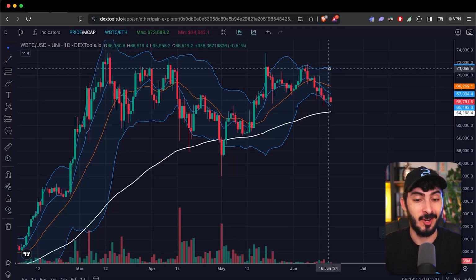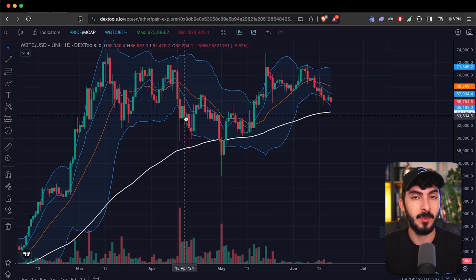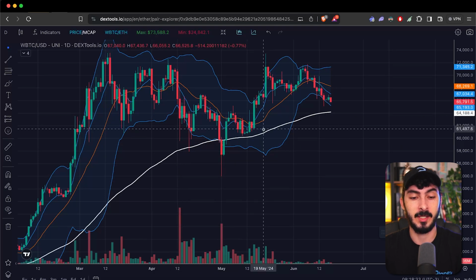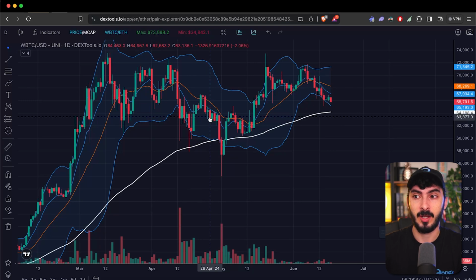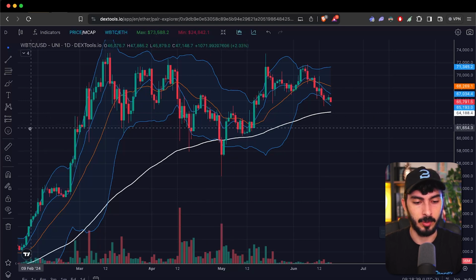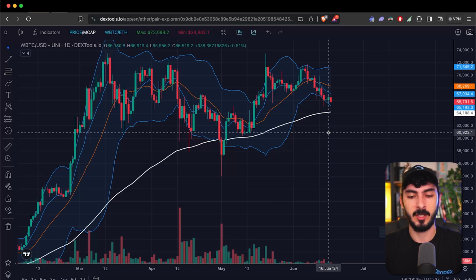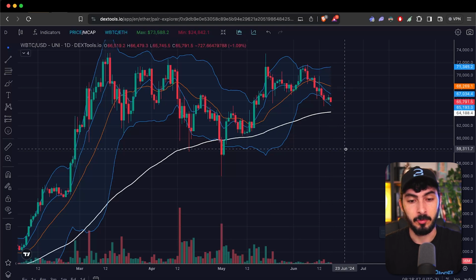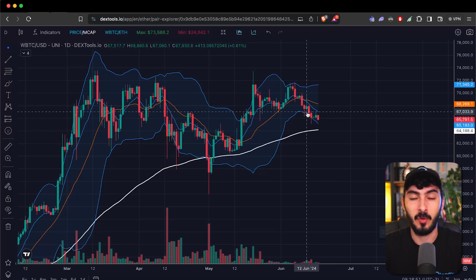Of course, this is not always the case because, for example, here it broke through, but every time it breaks through the Bollinger Bands, it tends to close inside the Bollinger Band again the next day, unless it is just a huge leg on the upwards here or on the downwards here. So you can do multiple days on the red. But the Bollinger Bands are a good indicator that I use, and I believe that Bitcoin will not be above 65.5. So that option doesn't look too good for me.